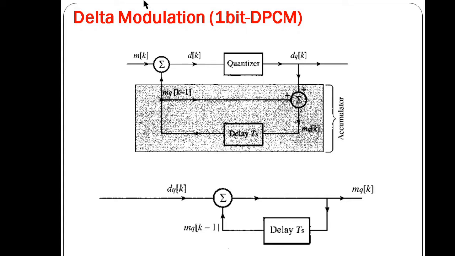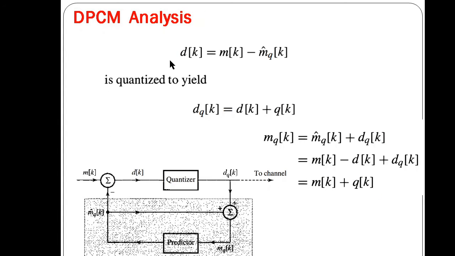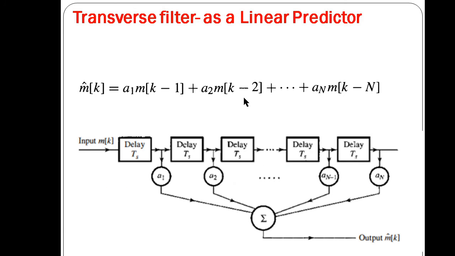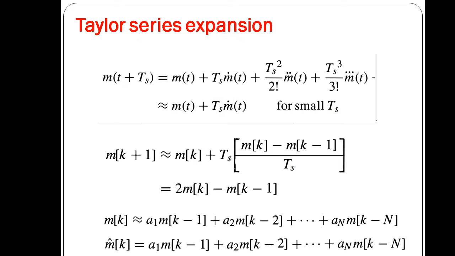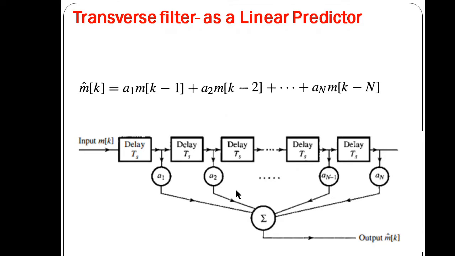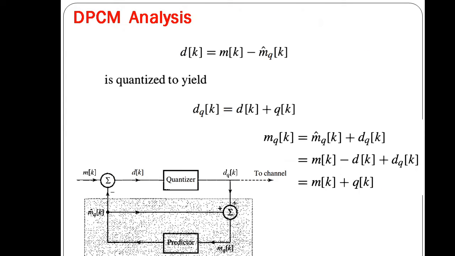Now it is seen that this d_k, or simply the quantized version of this signal, that is mq_k, is given by, we have already seen, d_k is equal to m_k minus mq_k, where this is the DPCM. So this difference is equal to m_k minus the predicted value.